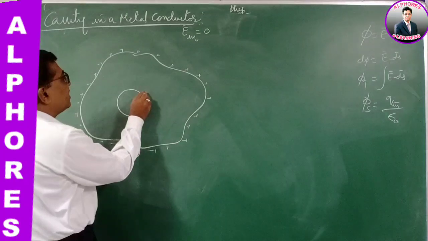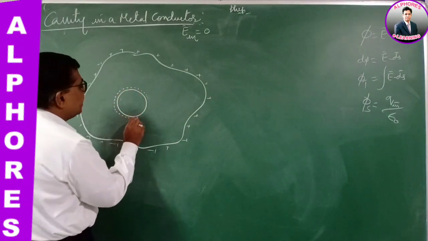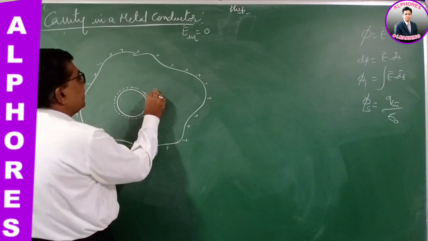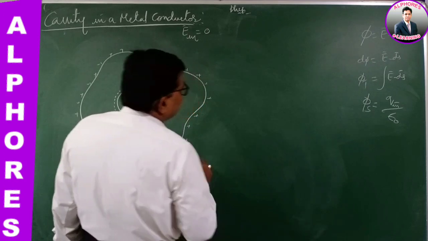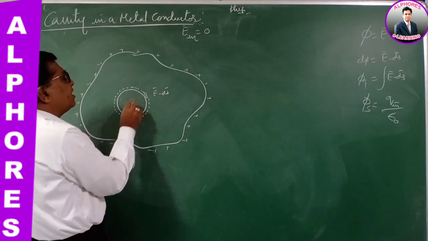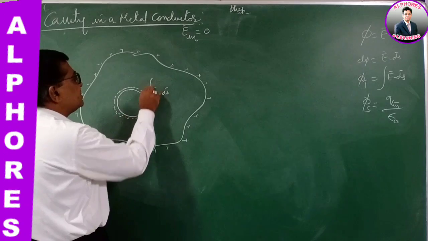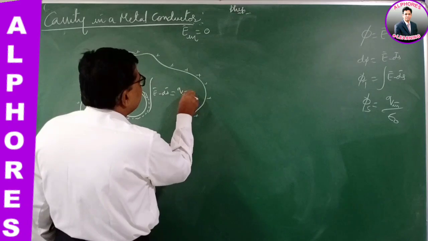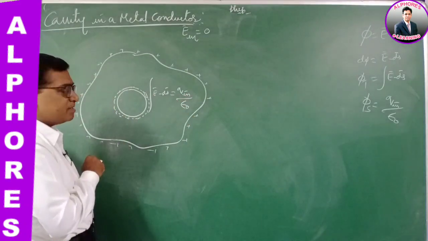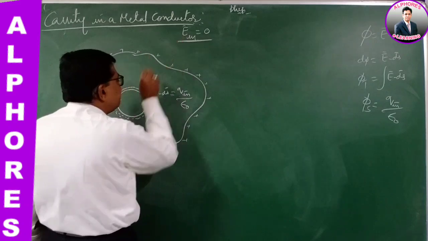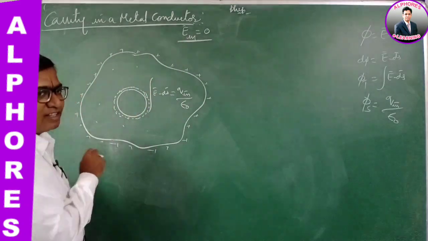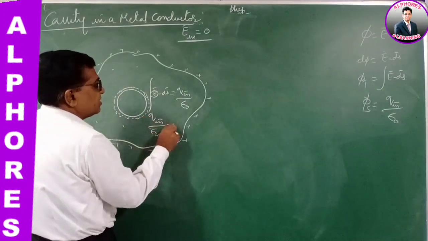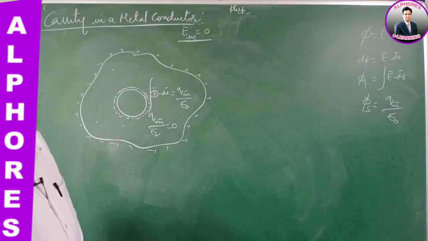Now you can prove this by considering a Gaussian surface around it. Let me imagine a Gaussian surface. The small flux is E dot dS through this small area element. The total flux through this Gaussian surface is the integral of E dot dS. According to Gauss law, this is equal to the charge inside divided by epsilon naught, the charge that is residing inside. But we know that there is no field at any point inside the metal conductor. So the electric field inside the metal conductor is zero, so charge inside divided by epsilon naught is zero. So the charge inside the metal cavity is also zero.